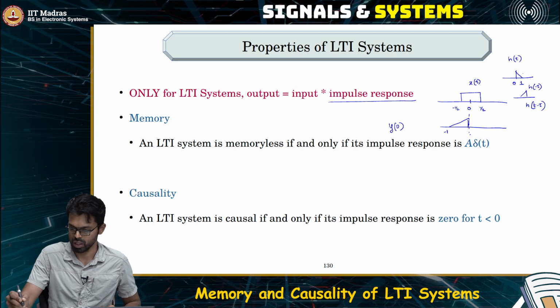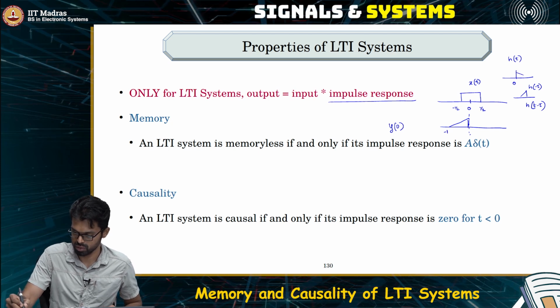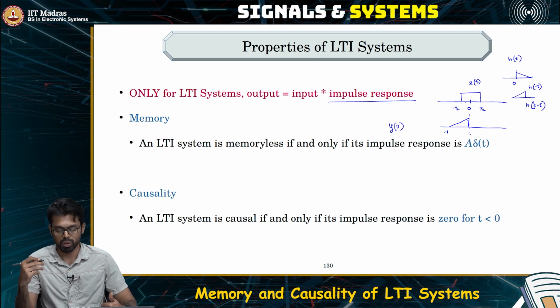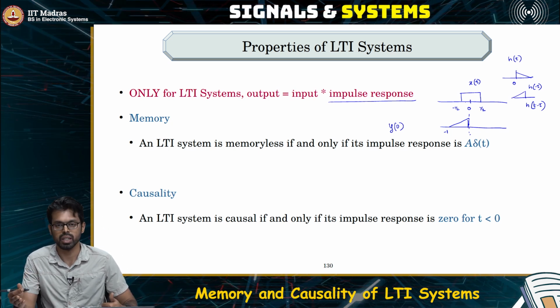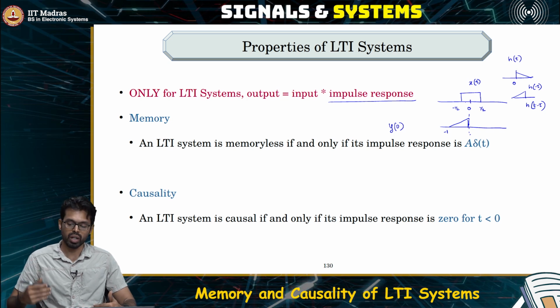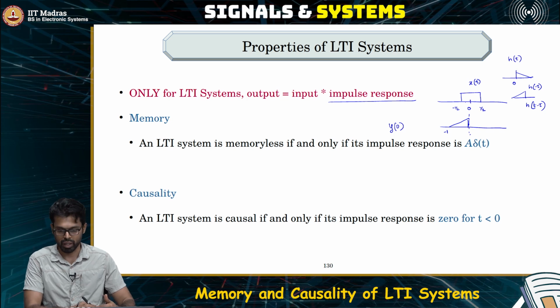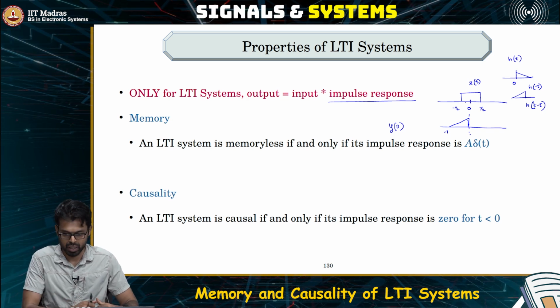So the product of these two signals now is going to include, this is minus 1, right? Here the output at 0 depends not only on the input at 0 but also on the previous inputs at minus 0.1, minus 0.2, up until minus 0.5. So clearly the system has memory.